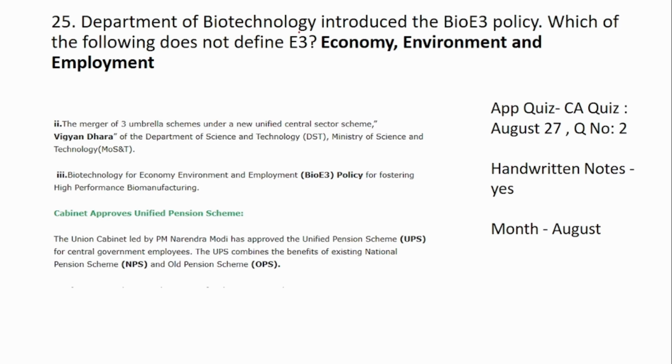25th question is, Department of Biotechnology introduced the Bio E3 policy. Which of the following does not define E3? So if you see, E3 is economy, environment and employment. This is the E3.